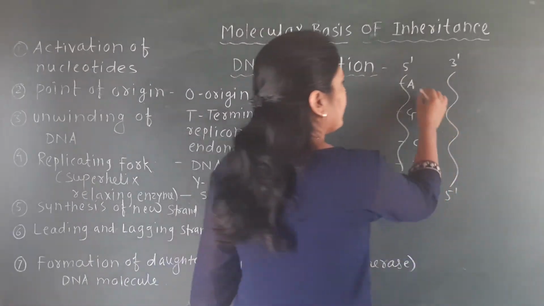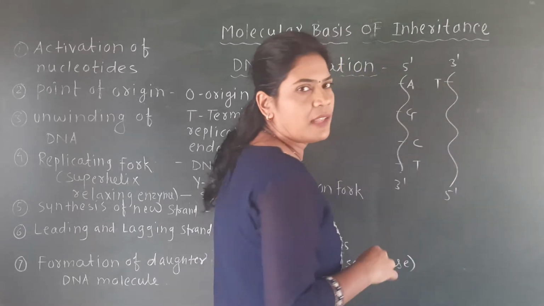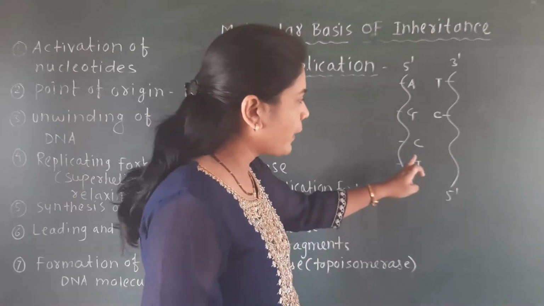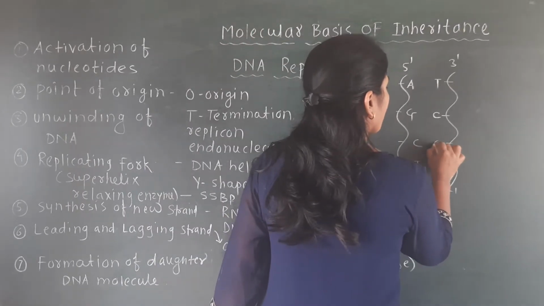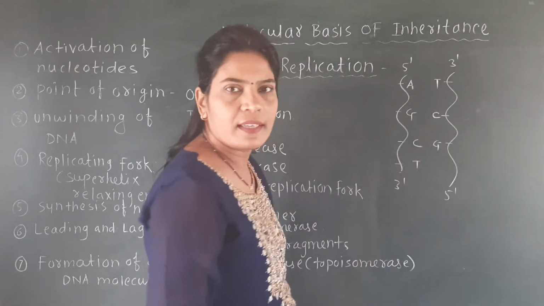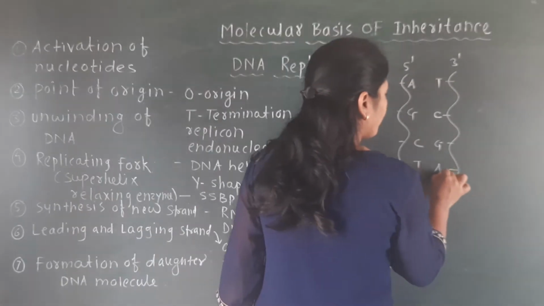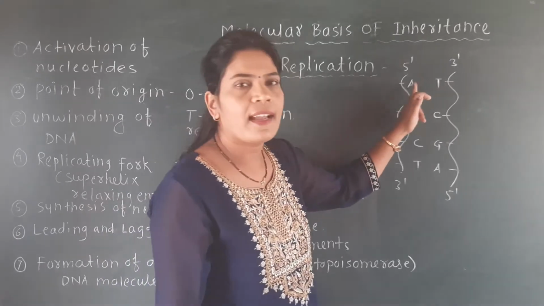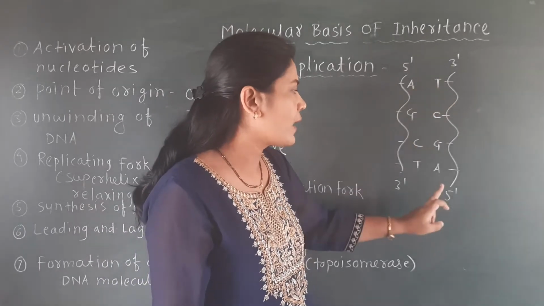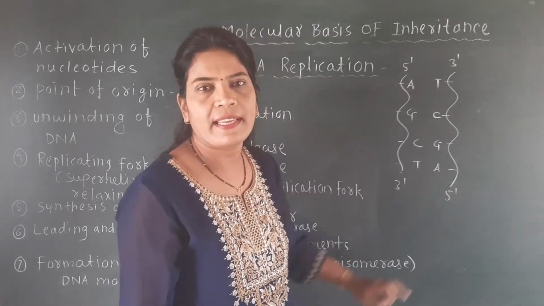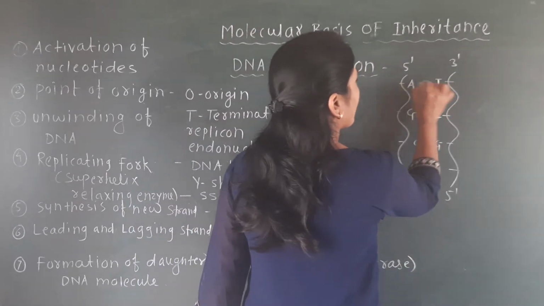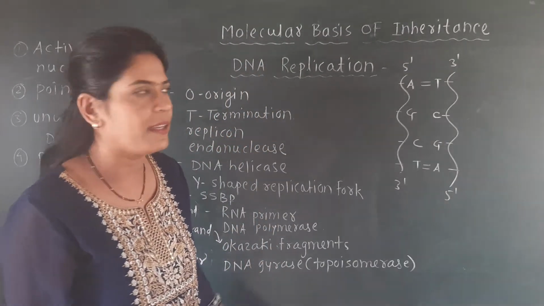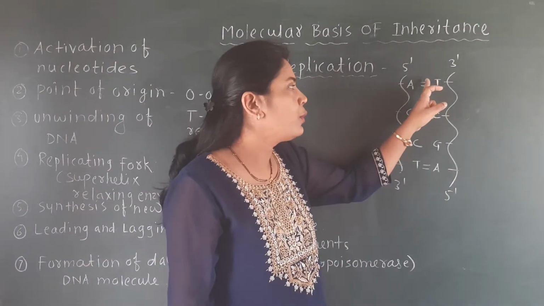If adenine is there, here will be thymine. If guanine is there, here will be cytosine. If cytosine is there, here will be guanine. And if thymine is there, here will be adenine. So you can observe that adenine always pairs with thymine, and thymine always pairs with adenine, and in between adenine and thymine there are two hydrogen bonds.